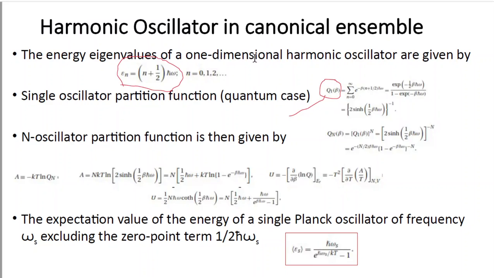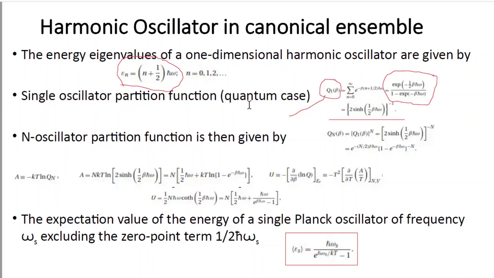It is the sum over n is equal to 0 to infinity e to the power minus beta into n plus half into h cut omega. And if you evaluate the sum, then we will have this expression, that is e to the power minus half into beta h cut into omega divided by 1 minus e to the power minus beta h cut omega. If we further simplify it, then we will obtain this one, that is 2 sine hyperbolic half beta h cut omega to the power minus 1. So this is the expression for the single oscillator partition function for the quantum case.